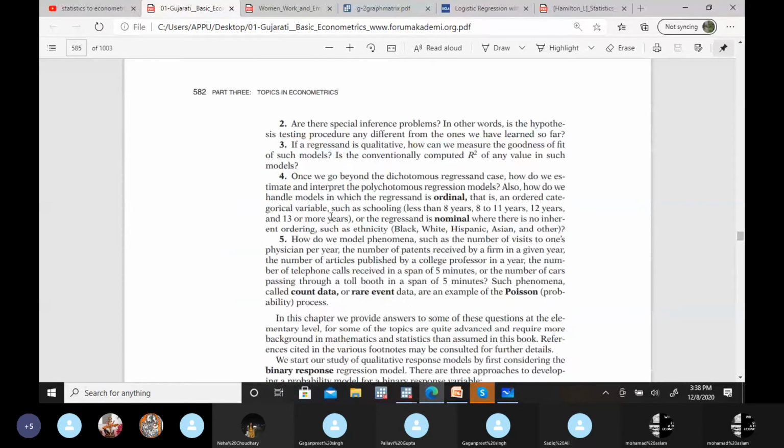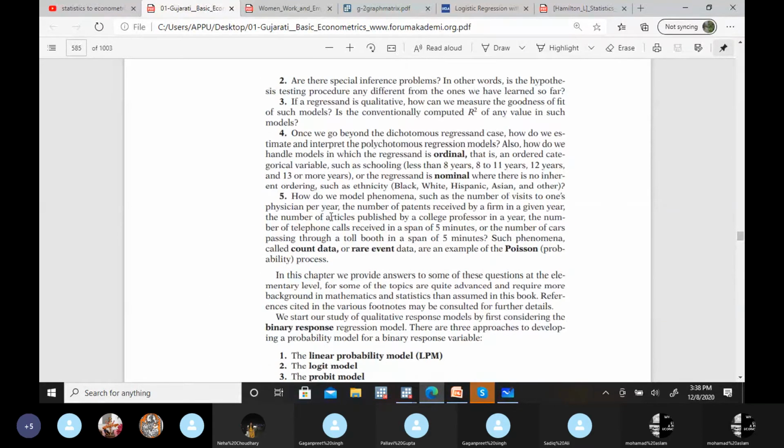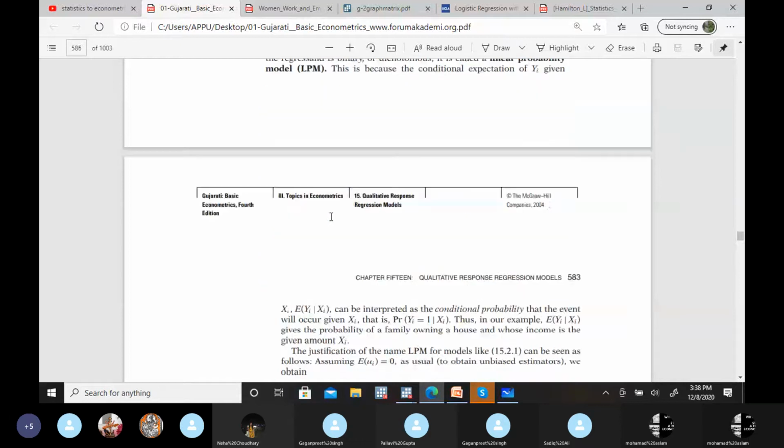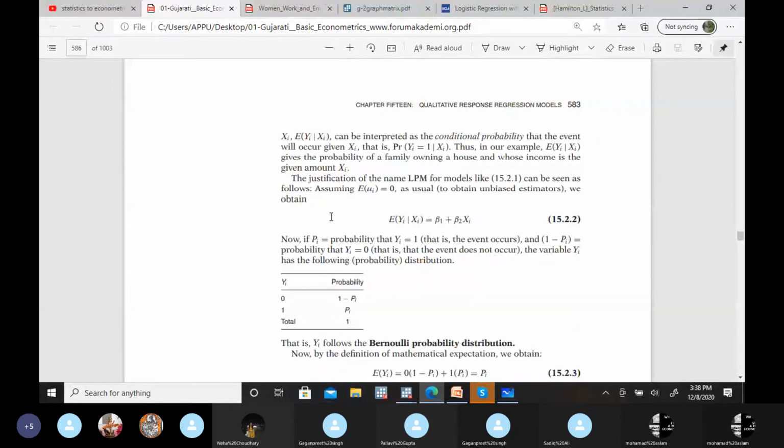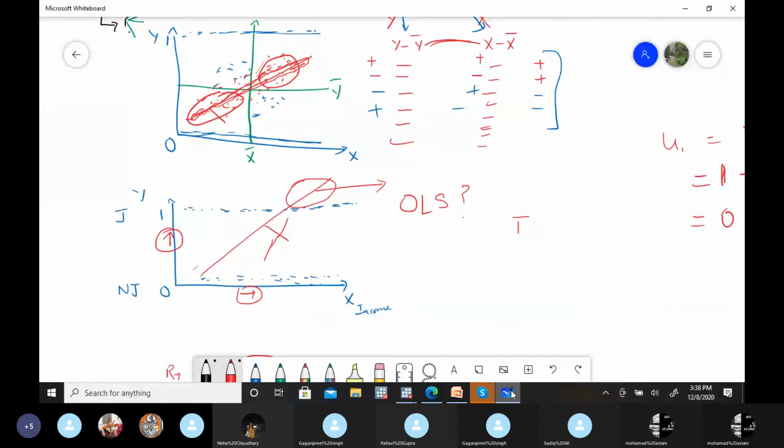So what will be the solution then? If this is the problem, it means we have these four problems: heteroscedasticity, non-normality of residual terms, it's not a normal distribution, it's a Bernoulli distribution, R square is not a measure of goodness of fit, and non-fulfillment of values between 0 and 1. So these are the four technical challenges with the OLS method.